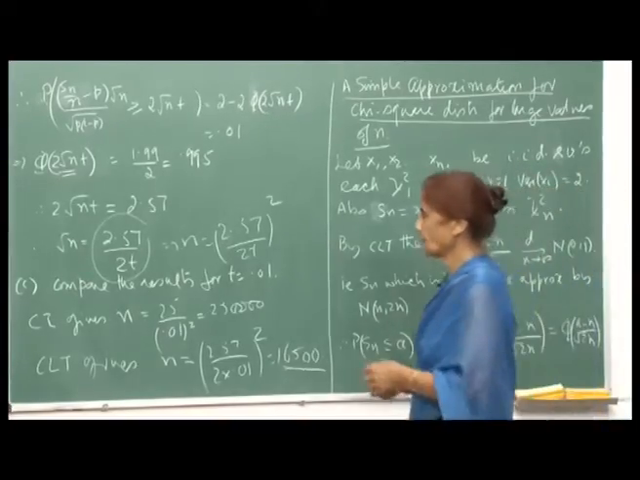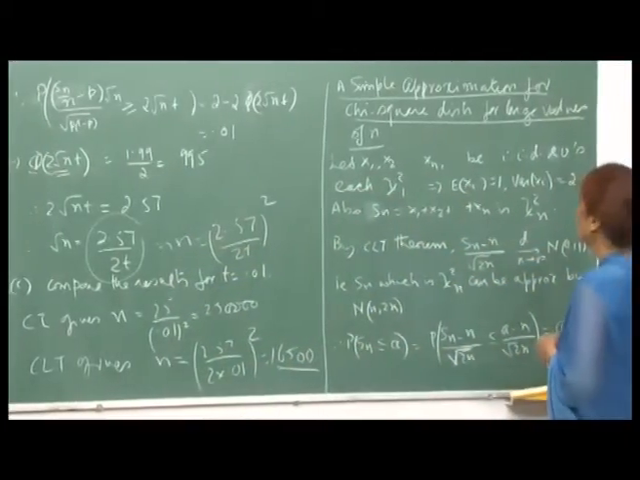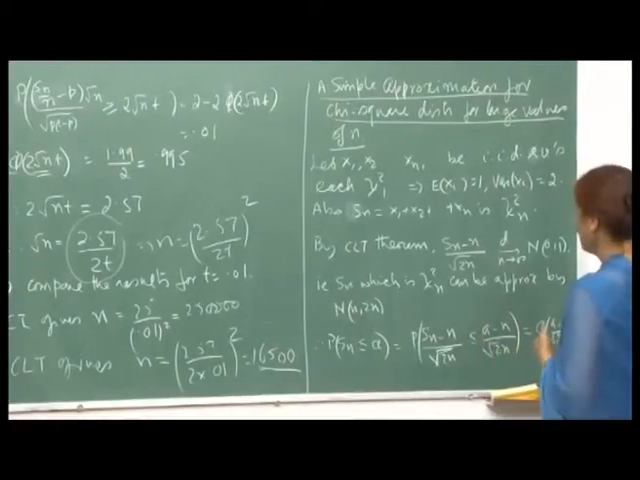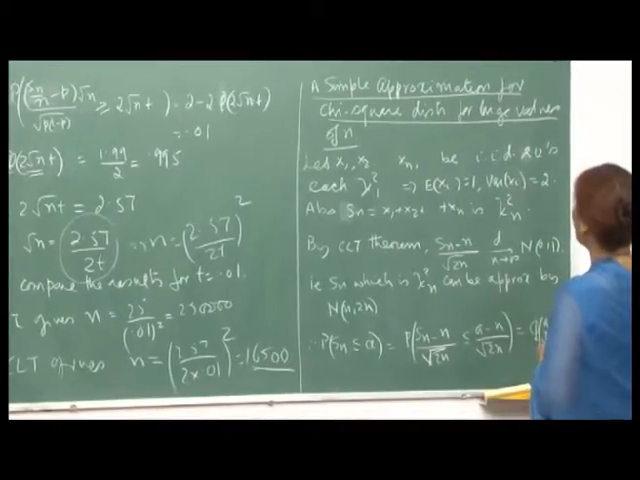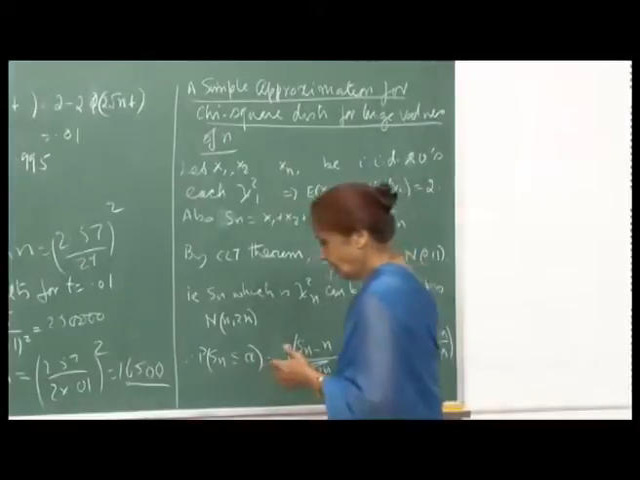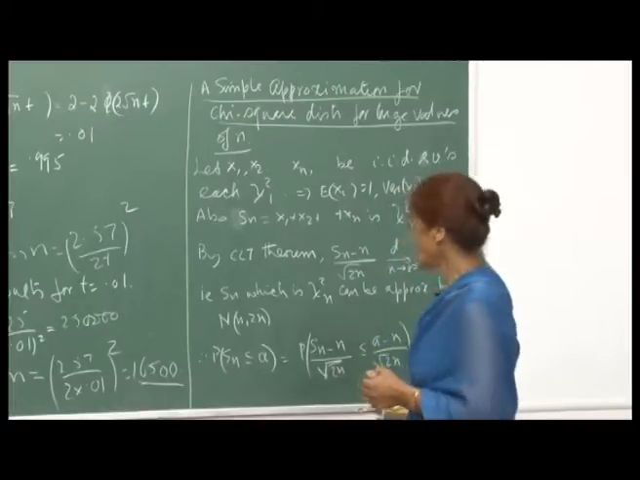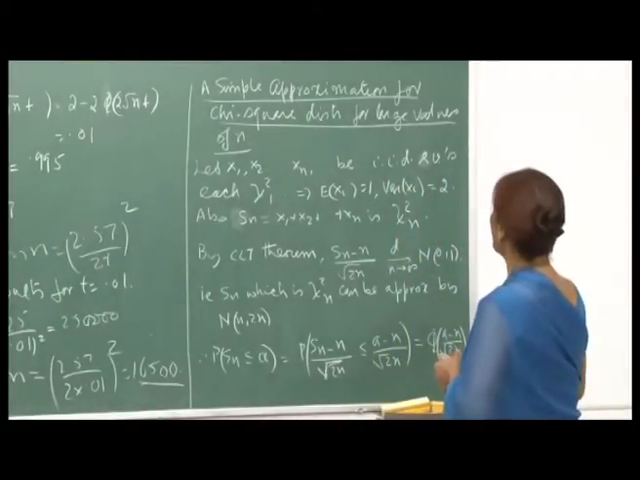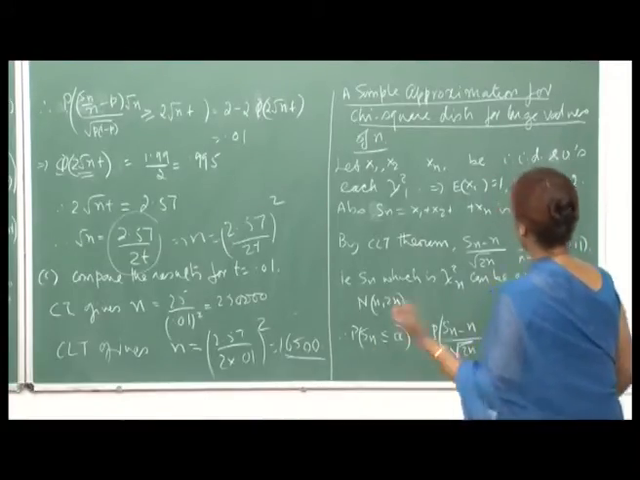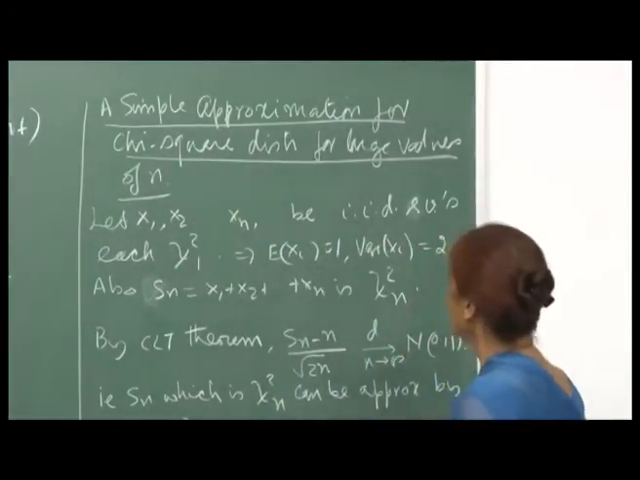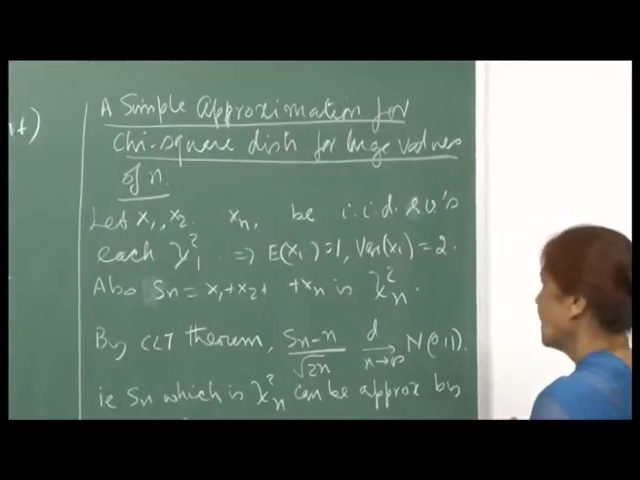So, this was another aspect of the central limit theorem, which I thought you should have a look at. Okay. Then another usage of the central limit theorem is to approximate the chi-square distribution for large values of n. Because somebody has already done the calculations for the standard normal variate, we can make use of those tables to compute chi-square probabilities when n is large. So, the idea here is that x 1, x 2, ..., x n are identically independently distributed random variables, each chi-square 1.